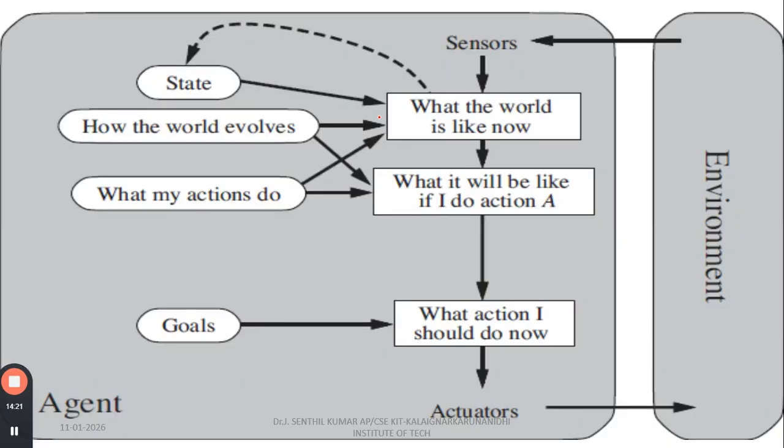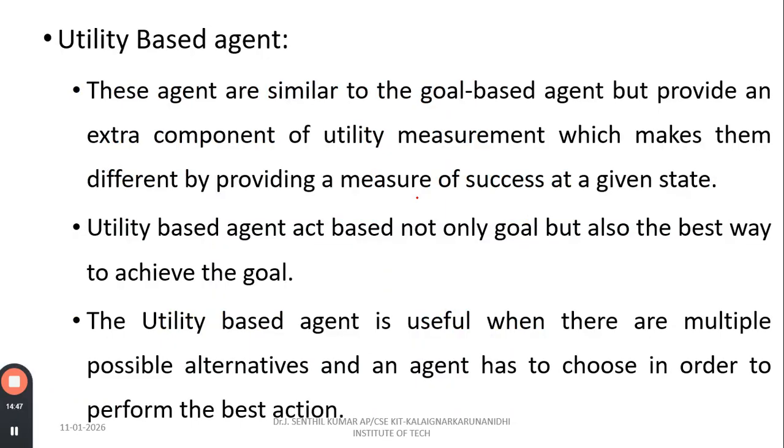You can see how the world is like now, and what it will be like if I do the actions. So here I have to check my goal, whether I have reached my goal or not. Based upon that, I have to check what action I should do right now, and how much I have reached. So how much I have reached and what I have to do, that is done with the help of this goal-based agent, with the help of this diagram.